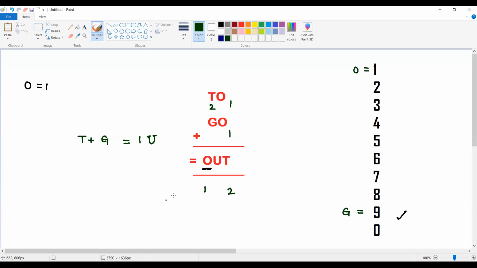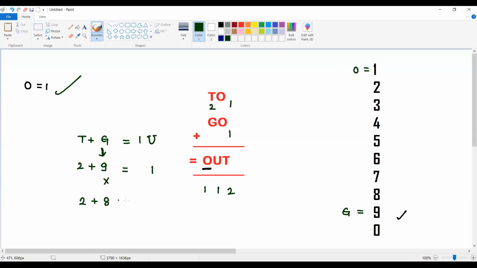If I assume the value of G is equal to 9, already T is going to be 2. 2 plus 9, how much is it? 2 plus 9 is equal to 11. Then O is going to be 1, it is a carry. But if I take 11 here, O is already 1, so I cannot give U also 1. Then it is going to be a violation of the condition. That means definitely the value of G should not be equal to 9. The G value should be less than 9.